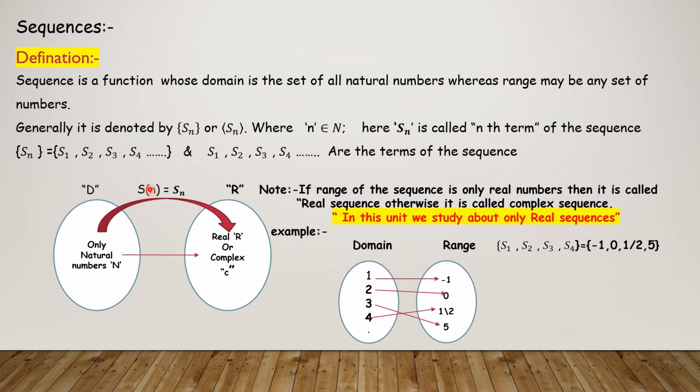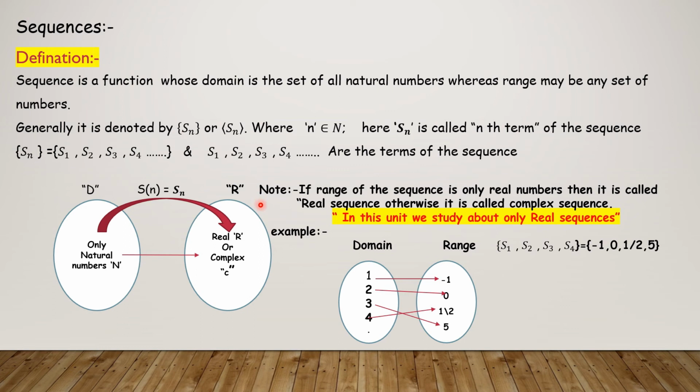Here, in S of n, n will take natural numbers only. n belongs to capital N. So this S of n, for our convenience, we write as S suffix n. So the domain must be natural numbers. The range may be complex numbers or real numbers. This is the mapping from one set to another set, from domain to range.